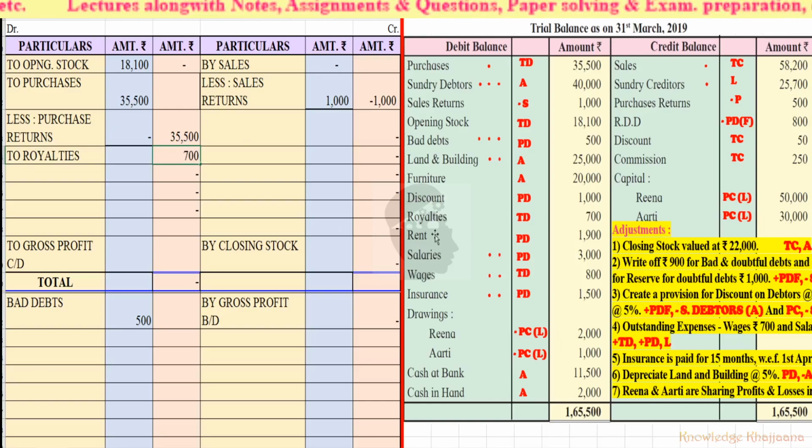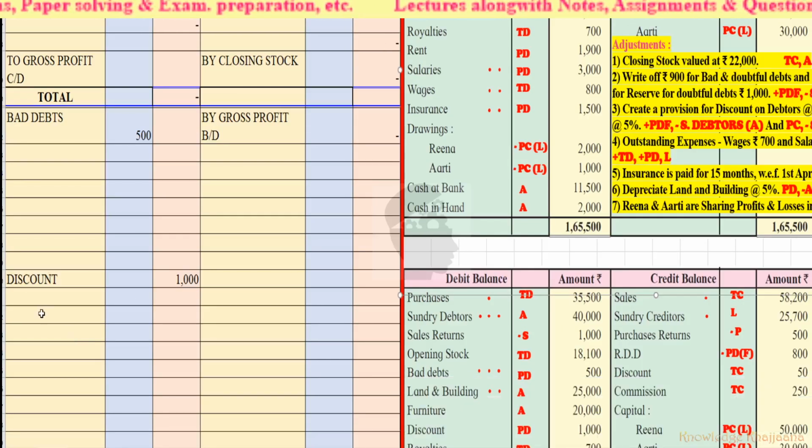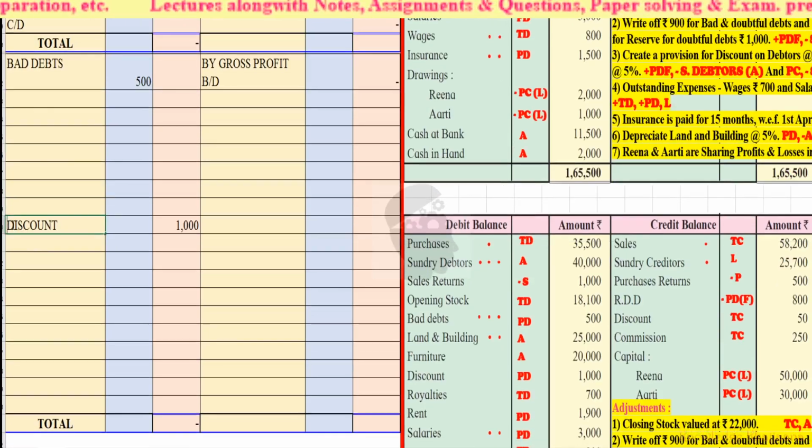Then rent, profit and loss account debit side, 1,900.